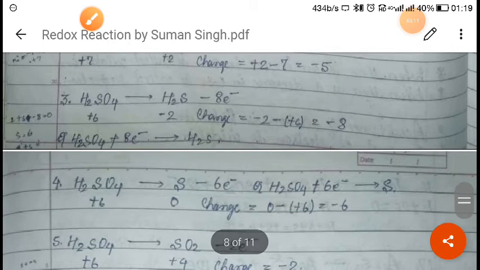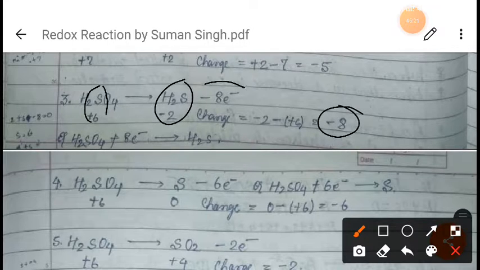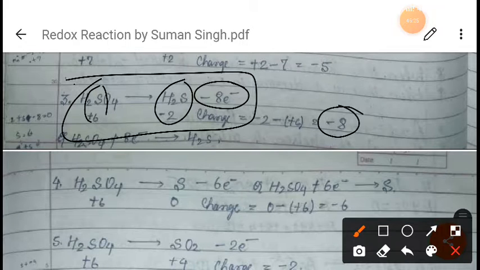Now next, sulfur is +6 here, but here it has changed into -2. So what does it mean? The change in oxidation state is -8. So we just have to subtract 8 electrons here, and we will get the reaction, right?